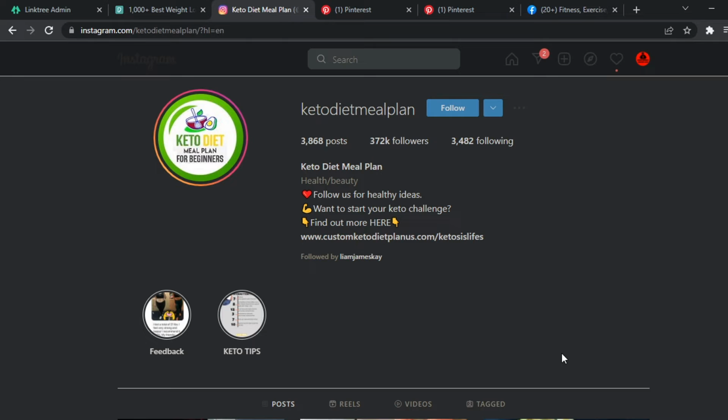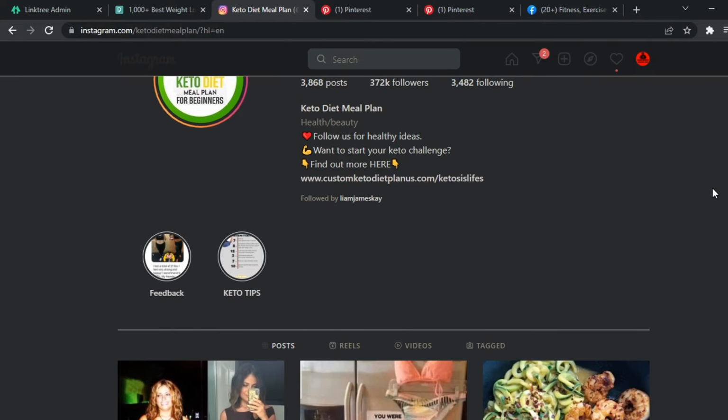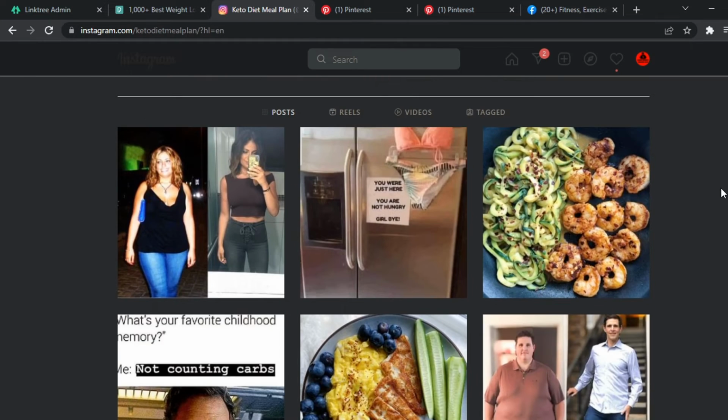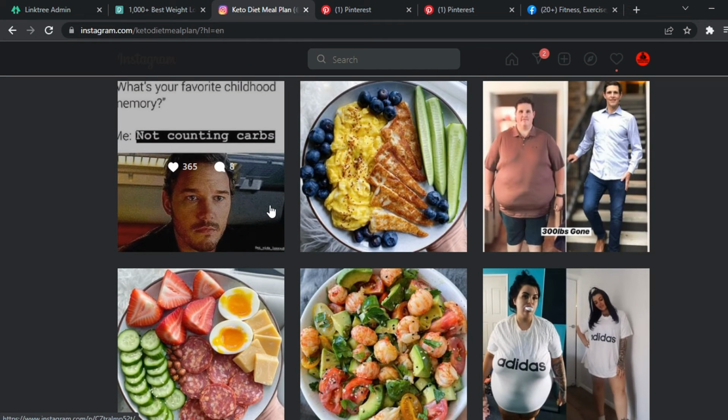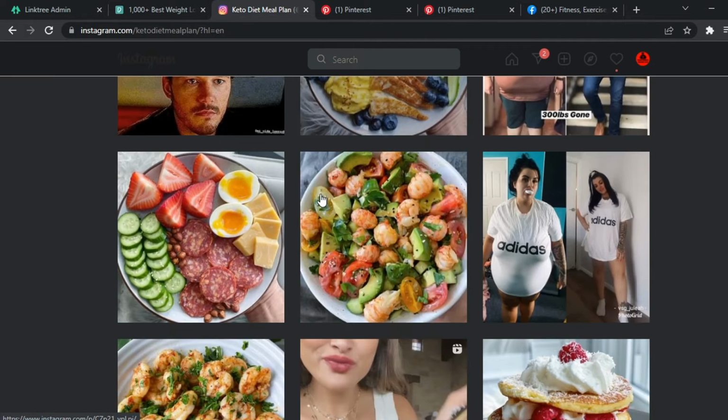So the third free traffic source I want to show you is called Instagram. Now with Instagram, you can do this with or without showing your face, just like on TikTok. There are several different content ways you can get free traffic to promote your affiliate link. For example, maybe you want to create content just like this, showing a transformation of a person who had a lot of weight until they lost the weight in the keto diet niche, or you can show different memes or different foods that people can use to lose weight, or get free value from here.